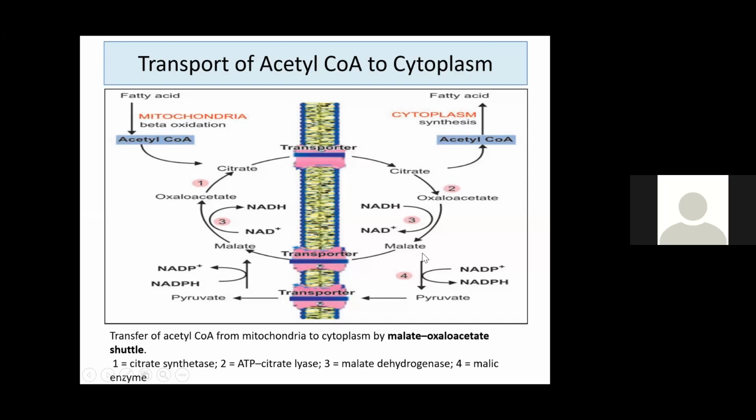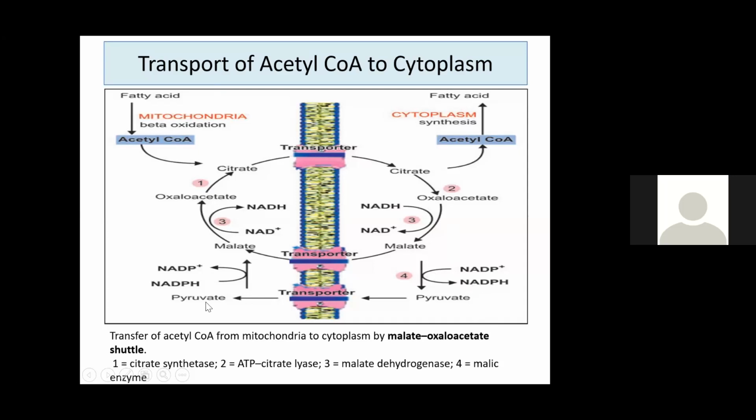Finally, what happens in that pathway? One more process is taking place. Malate is getting converted to pyruvate. In that process, NADP is getting converted to NADPH. Why? Because for fatty acid synthesis, NADPH is again required. So where are you getting NADPH? Again, in the citrate transport pathway only, you are getting NADPH.